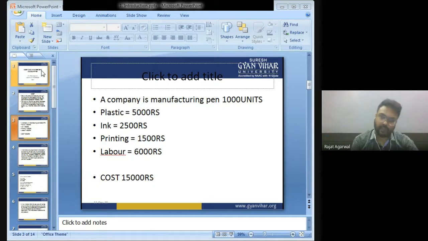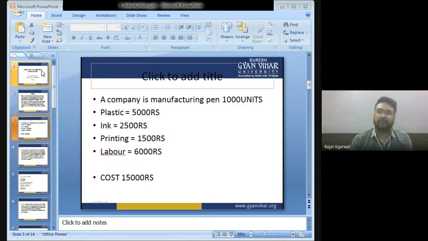To manufacture 1000 pen, the company consumed plastic of rupees 5000, ink of rupees 2500, printing of rupees 1500, and labor of rupees 6000.